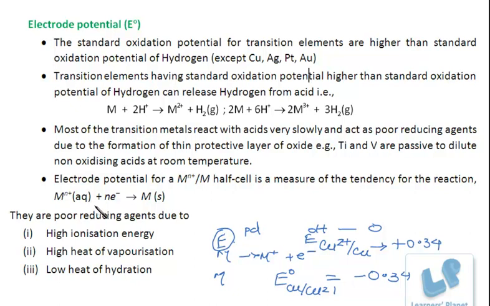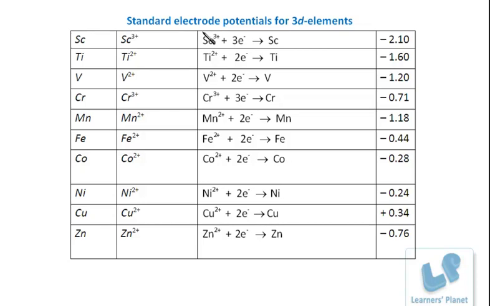Electrode potential, we know what it is. It is the measure of the tendency for the reaction, for oxidation or for reduction. Standard electrode potentials for 3d elements. These are the standard electrode potentials. You can see that there is an irregular trend, or these electrode potentials are irregular across the series.